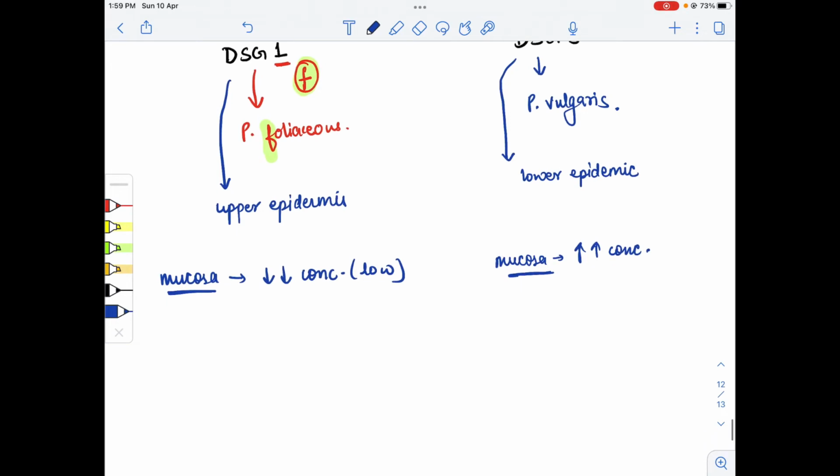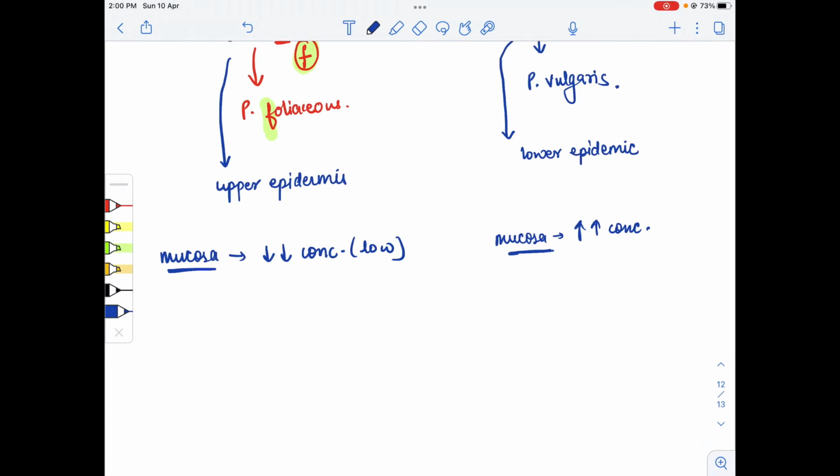If desmoglein 1 is present in the upper epidermis layer, the split is seen in the upper layer of the epidermis. The uppermost layer is the corneum, but the disease is intraepidermal, so the split has to be inside the epidermis. It is seen below the corneal layer, because they are present in the spinosum layer, so there is a subcorneal split.